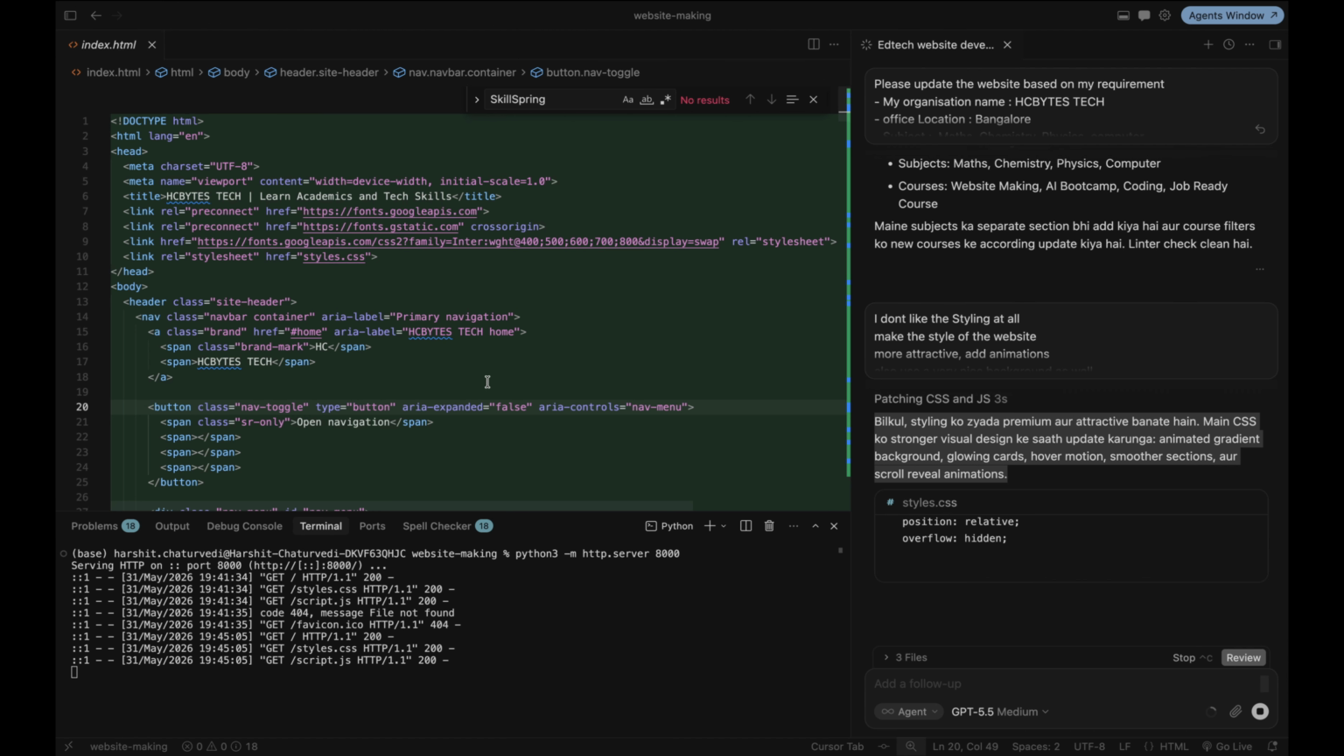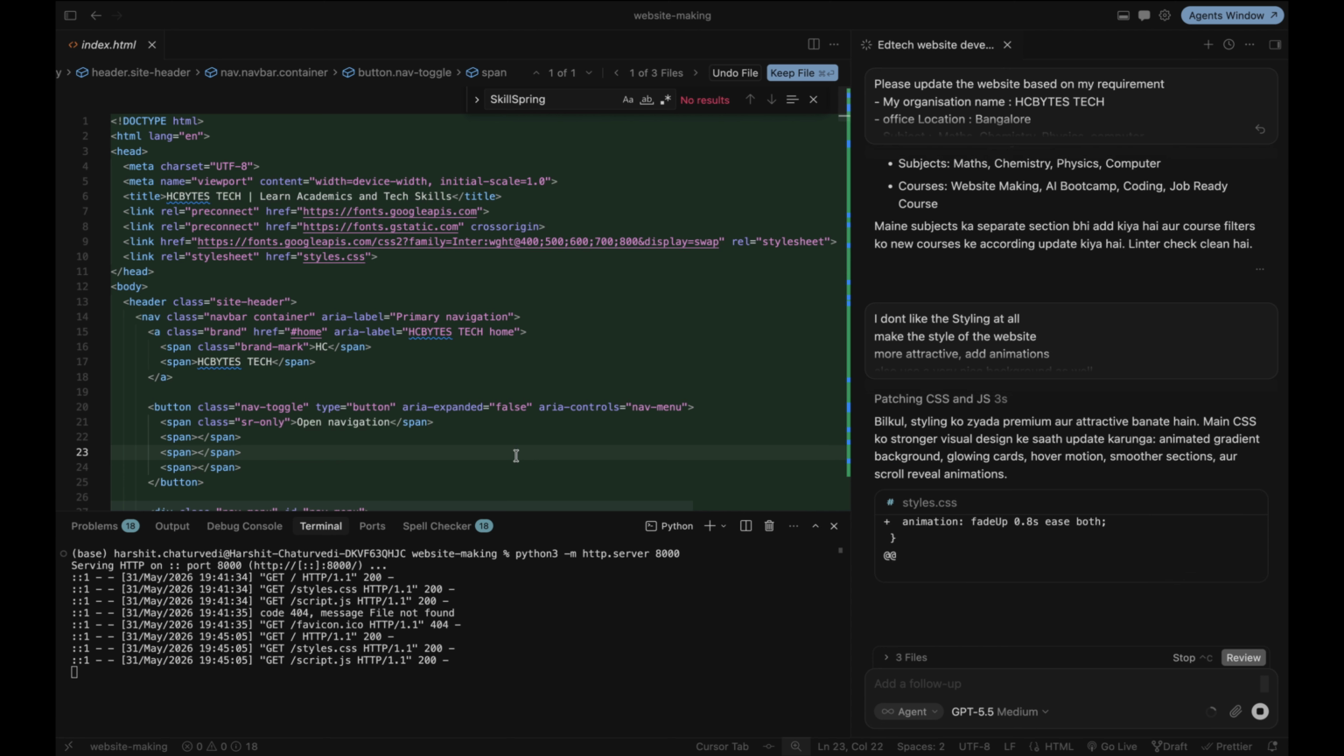Okay, so now what AI will do, AI will update my file style.css, because see, HTML is for structure, but for styling we have style.css. That means what I told AI, that I don't like the styling, that's why it is updating my CSS file only, because this is the file which is responsible for it.